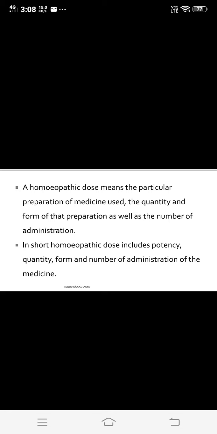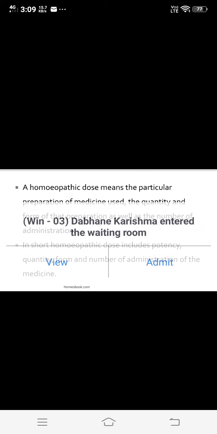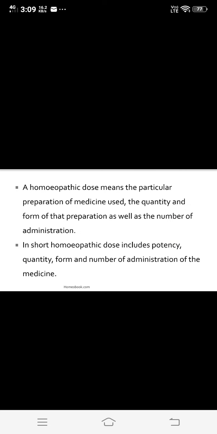If the susceptibility is high, we require a high potency, and if susceptibility is low, we require a low potency. The susceptibility can be modified by different factors. The first one is that susceptibility is modified by age. Susceptibility is high in children and young persons who require a high potency, and in old age we find the susceptibility is low, so we require a low potency.